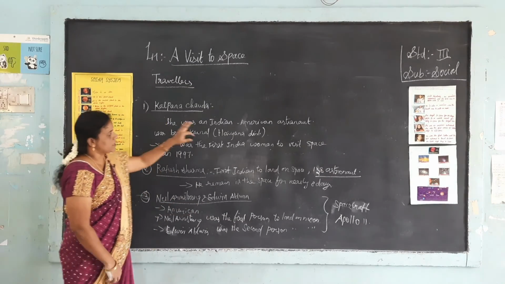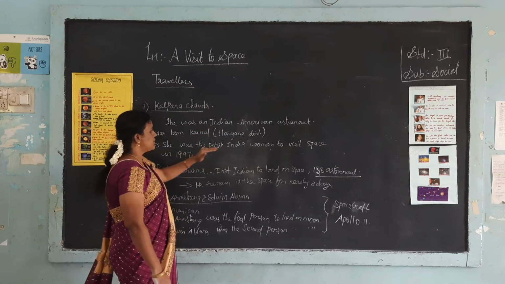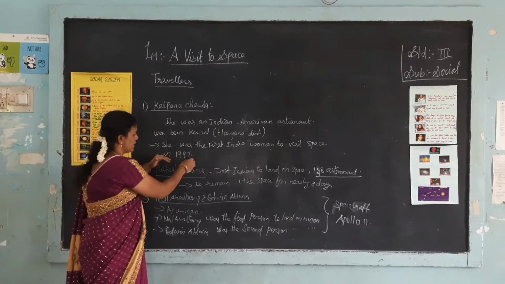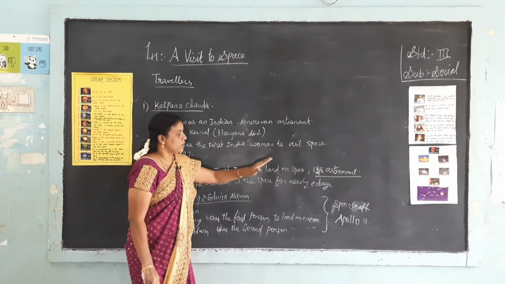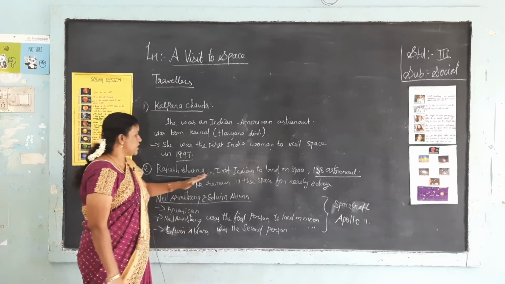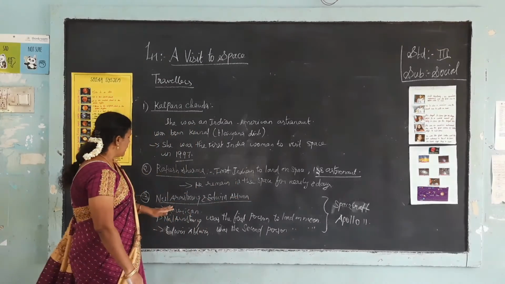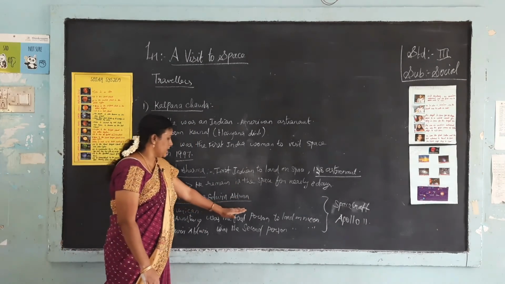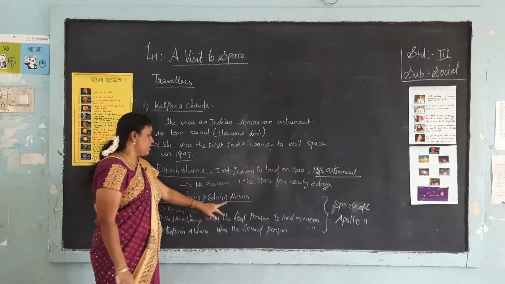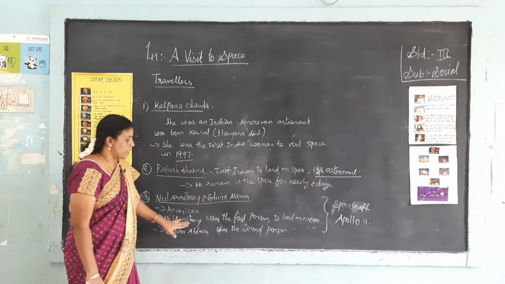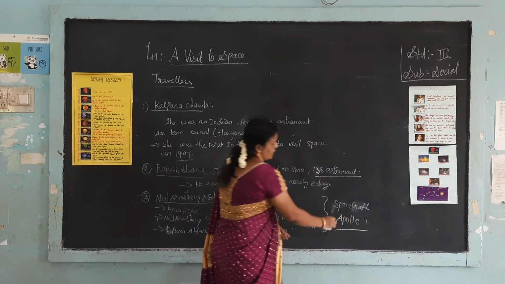So Kalpana Chawla, an Indian American astronaut, was born in Karnal, in Haryana. She was the first Indian woman to visit space, in the year 1997. The second person is Rakesh Sharma, who was the first Indian and the 138th astronaut to visit space. He remained in space for nearly 8 days. And the third persons, Neil Armstrong and Edwin Aldrin, are both Americans. Neil Armstrong was the first person to land on the moon, and Edwin Aldrin was the second. Both used the spacecraft known as Apollo 11.